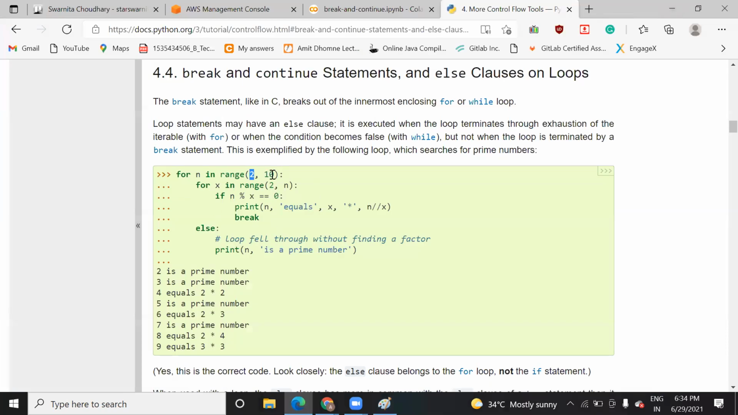So here also you can see this. Let me show you some example. Here what they are doing? Here they are using two for loops. This is called nested for loop. What do you mean by this nested for loop? When you have a loop inside another loop, that is called nested for loop.